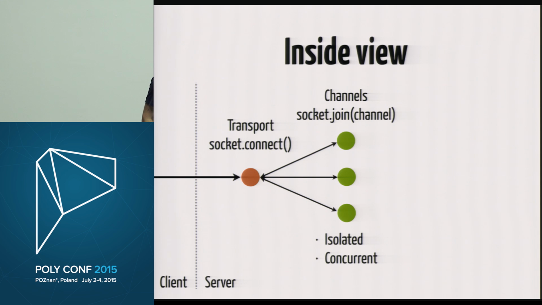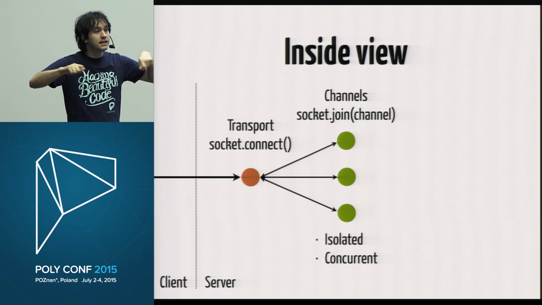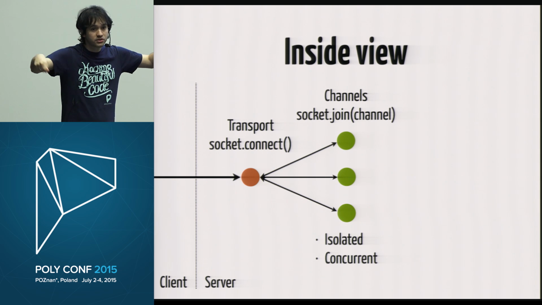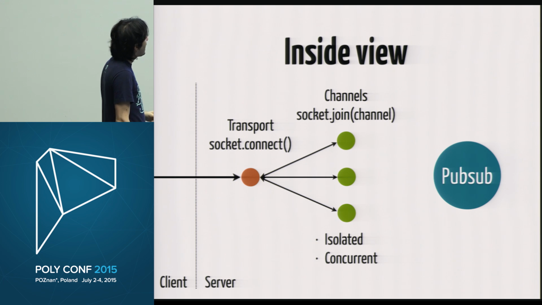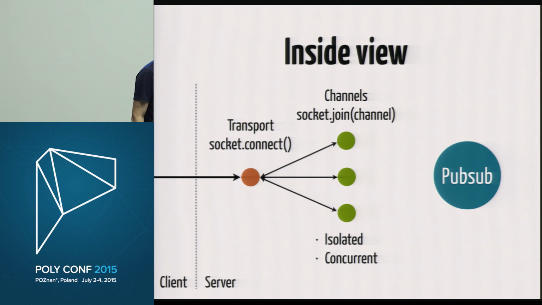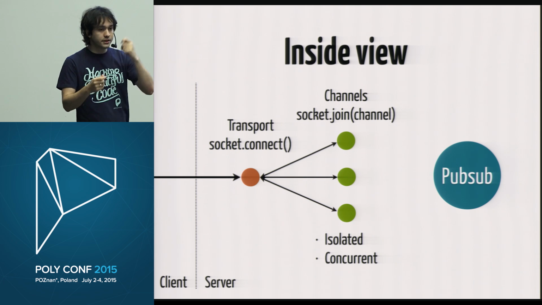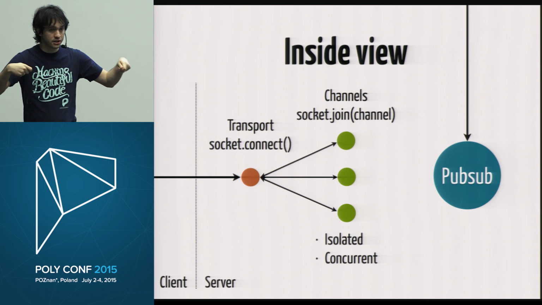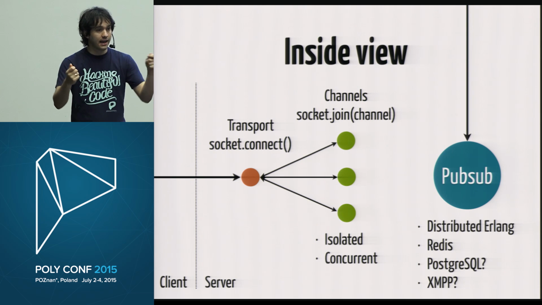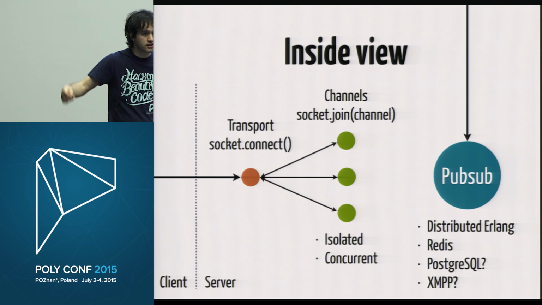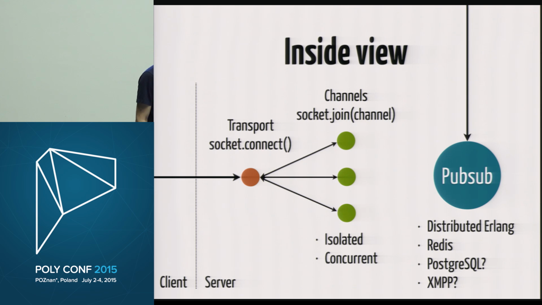And to finish this, we also have a pub sub subsystem that runs with the channels and is responsible for synchronizing the data between the machines, right? So if you have multiple servers, everything is just going to work, and that happens thanks to the pub sub subsystem. And we have different backends for it. The default one uses distributed Elixir, distributed Erlang, to have the machines talk to each other. But if you're running on Heroku or a place where you cannot make one machine reach another directly, you can push things to Redis. And we have experiments with Postgres, XMPP, MQTT backends also, and so on.